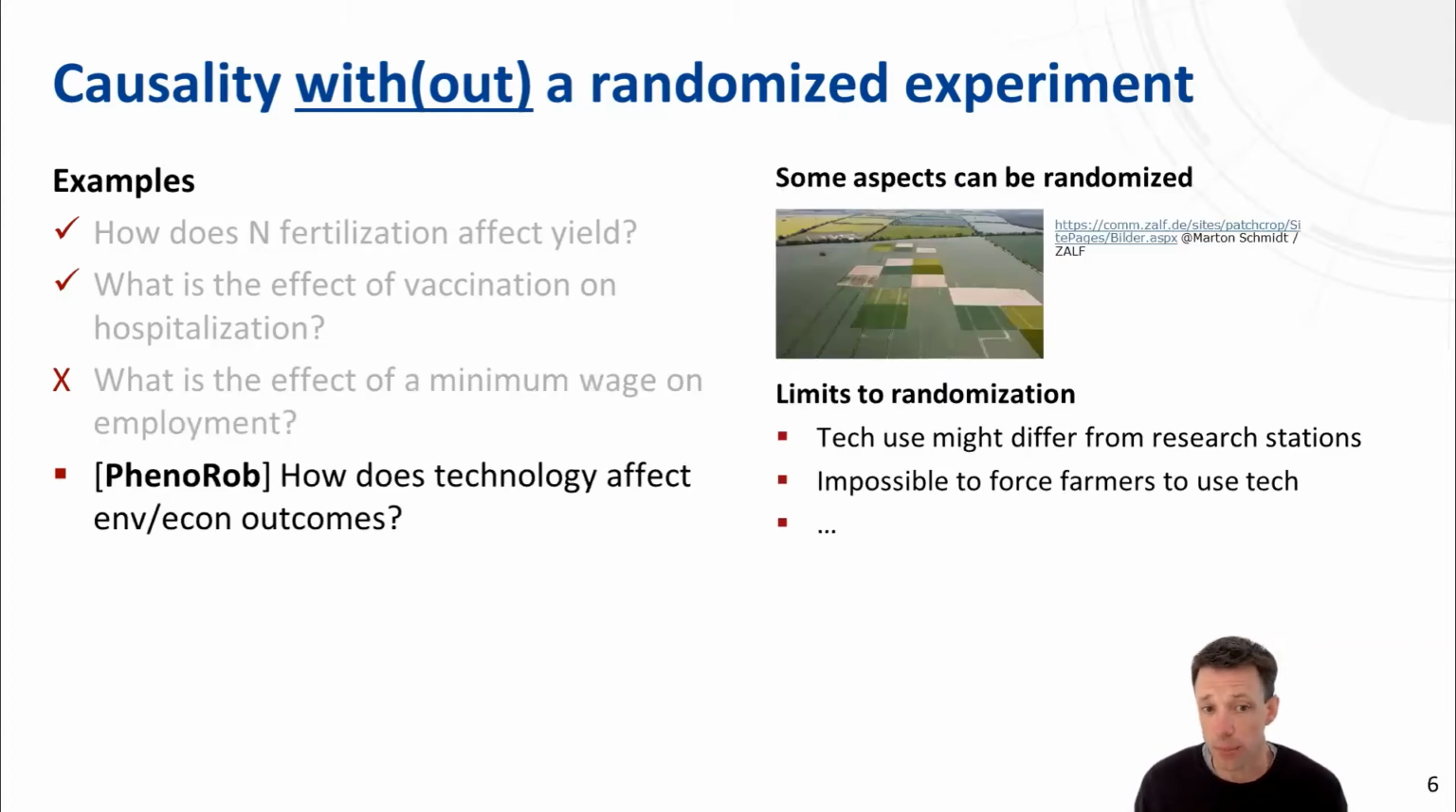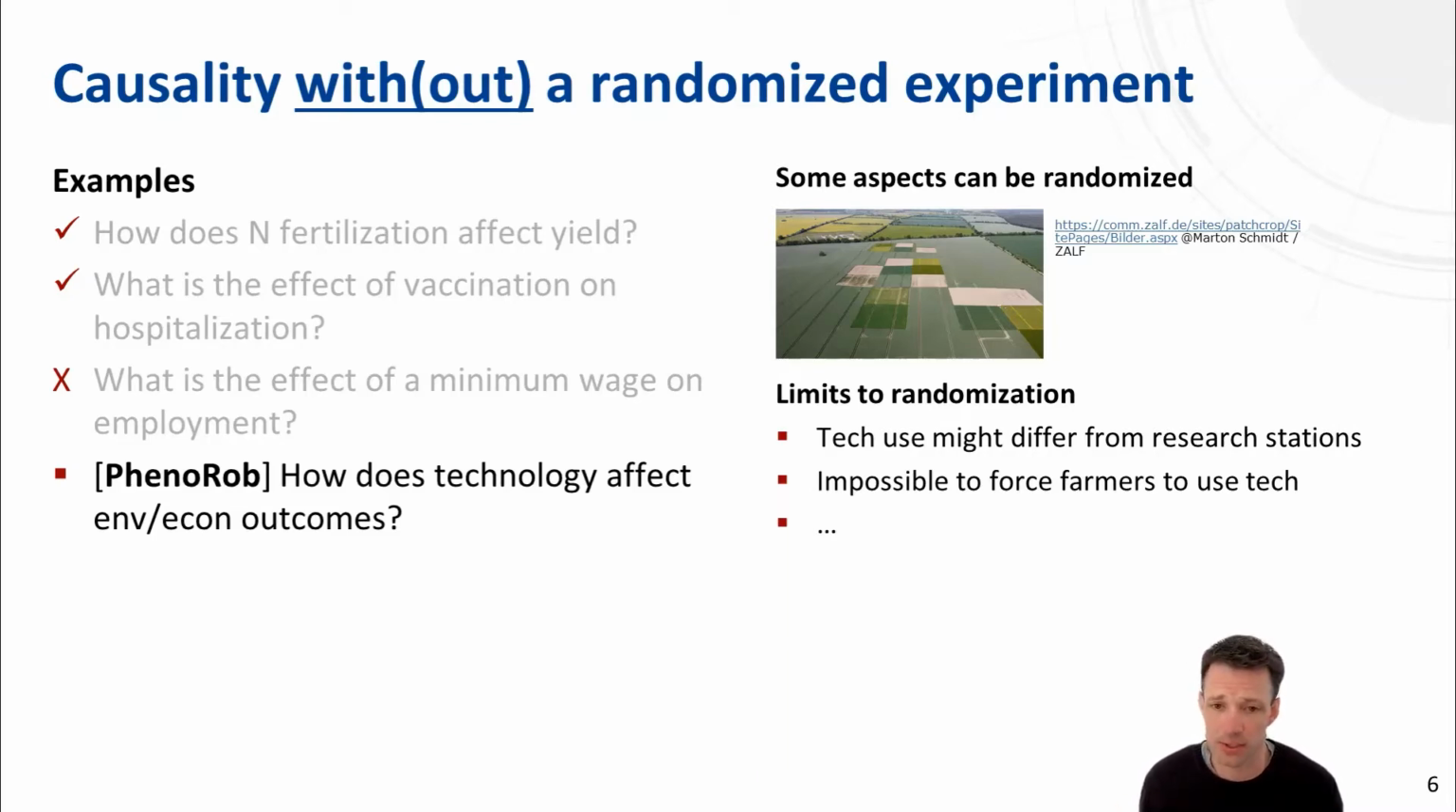What about the PhenoRob question? How does technology affect environmental or economic outcomes? Well, some of these aspects can probably be answered in randomized experiments. You see here the image from the patch crop experiment, which is a large-scale randomized trial used to answer some aspects of that question. However, there are limits to randomization. Particularly in CP6, we want to study technology usage on farms, and the technology usage on farms might differ from research stations.